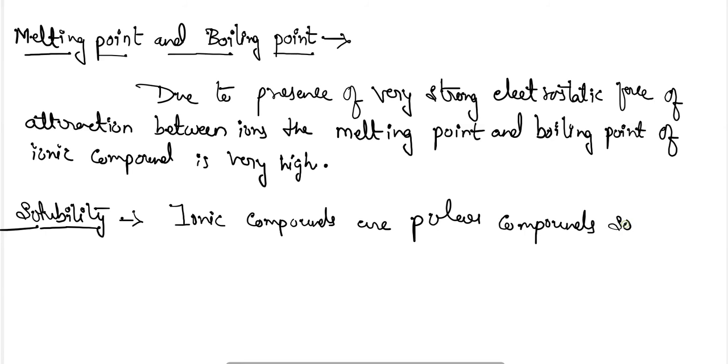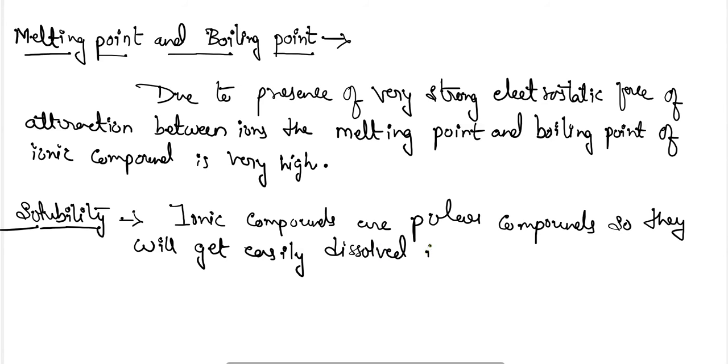So they will get easily dissolved in polar solvents such as water, etc.